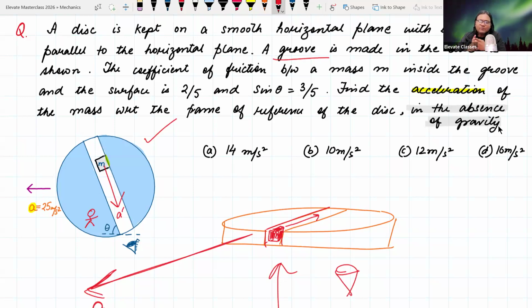So inclined plane problem हमने करा, static equilibrium problem हमने करा. ये थोड़ा सा complicated है, बट कोई बात नहीं. Just draw a force diagram. Include the pseudo force in that force diagram, and then look at the balancing of the forces in the perpendicular direction, net force in the inclined direction, and उन equations में से try to come up with the acceleration of the mass with respect to the frame of reference.